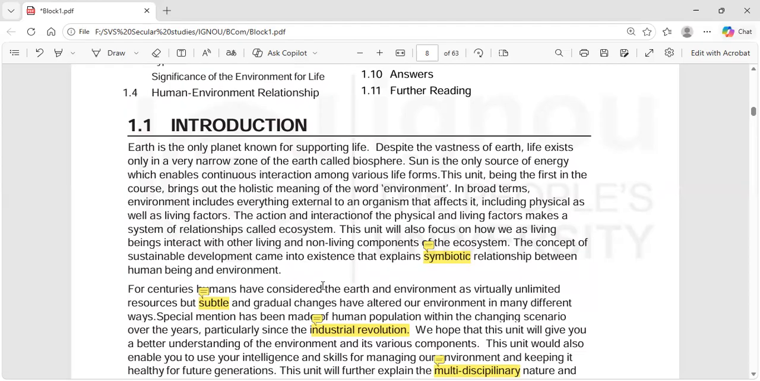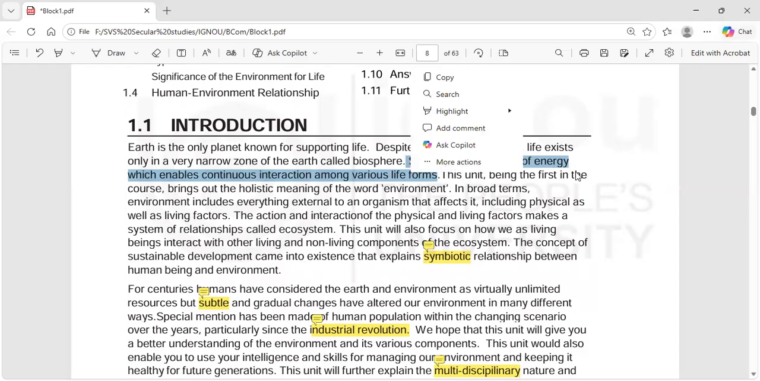Sun is the only source of energy which enables continuous interaction among various life forms. So sun is the only source of energy for us, right? And it enables continuous interaction among various life forms. Because of the sunlight, the plants can produce food. So if the sun is not there, we cannot exist in this world, right? So we need sun. Sun is there to provide us heat, energy, and so much more.